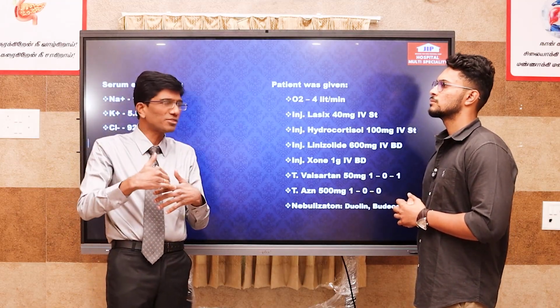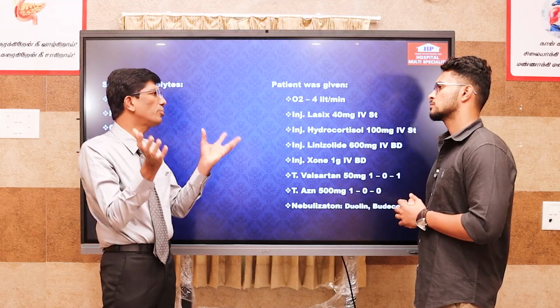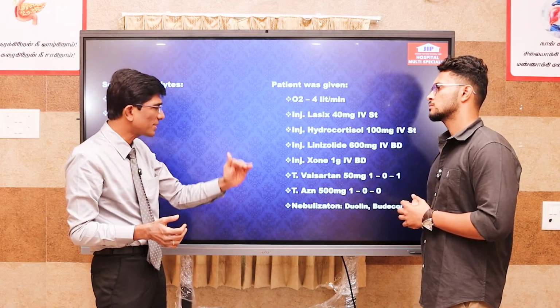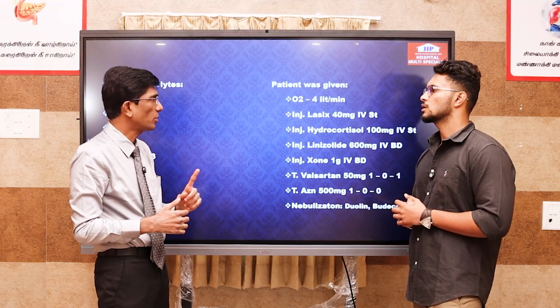So methylprednisolone is used during acute exacerbation of bronchial asthma. Then in any autoimmune disease where you have to suppress the immunity, at that time you will go for higher doses, methylprednisolone 1 gram per day.